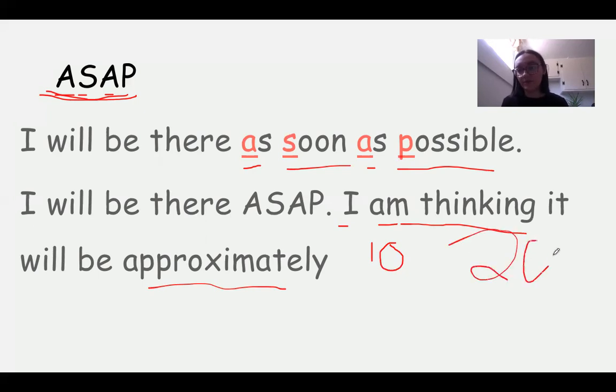Okay, 20 minutes. So you can say, I am thinking it will be 10 minutes. I will be 10 minutes late. Or I will be there as soon as possible. I will be there ASAP. The delay is 10 minutes. The delay is 20 minutes. The delay is 30 minutes. Or I am delayed 20 minutes.